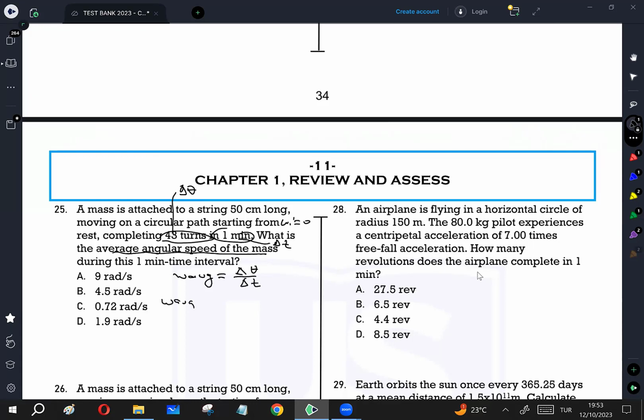Delta theta is 43 turns. Of course, every turn is 6.28 radian, divided by delta t, which is 1 minute into seconds, 60. So 43 times 6.28 divided by 60 is the answer, which is 4.5. 4.5 radian per second is going to be the average angular speed.